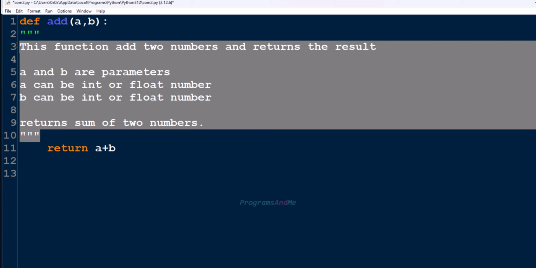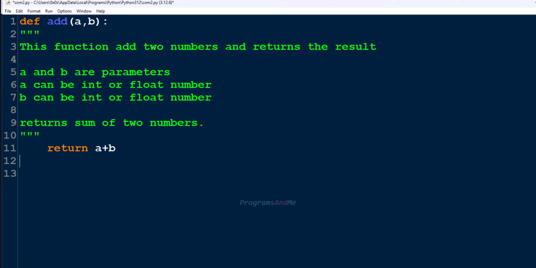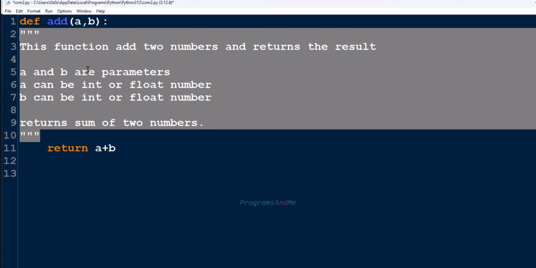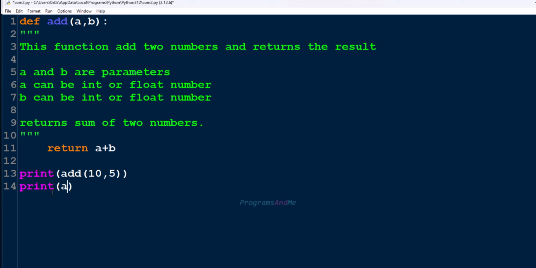Here this is a docstring. This is the function definition. We haven't covered function yet. We'll discuss this docstring in more detail later in this series. Here, whatever is written inside this is the docstring, documentation string. And you can print that docstring using this. So let's save this and execute this.